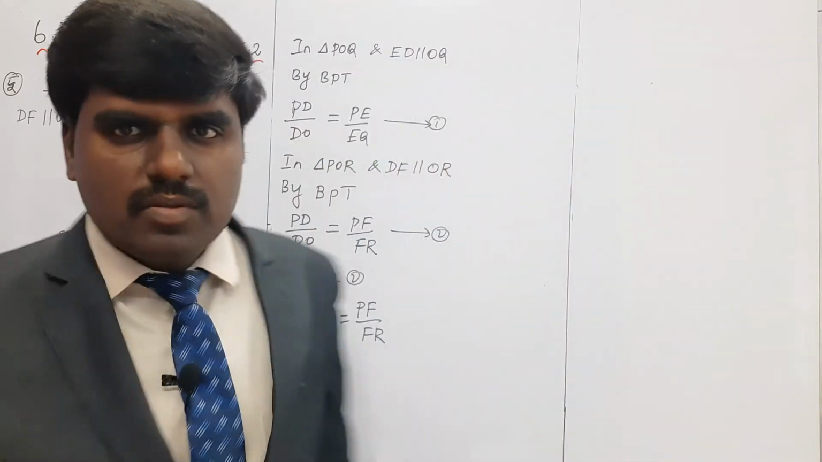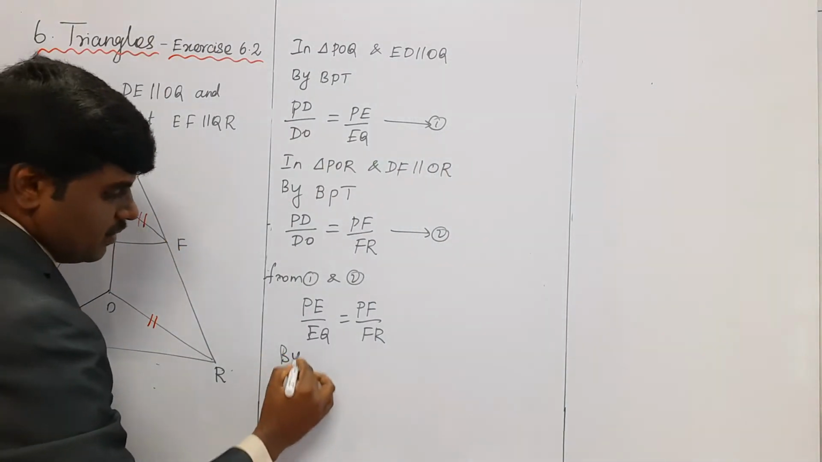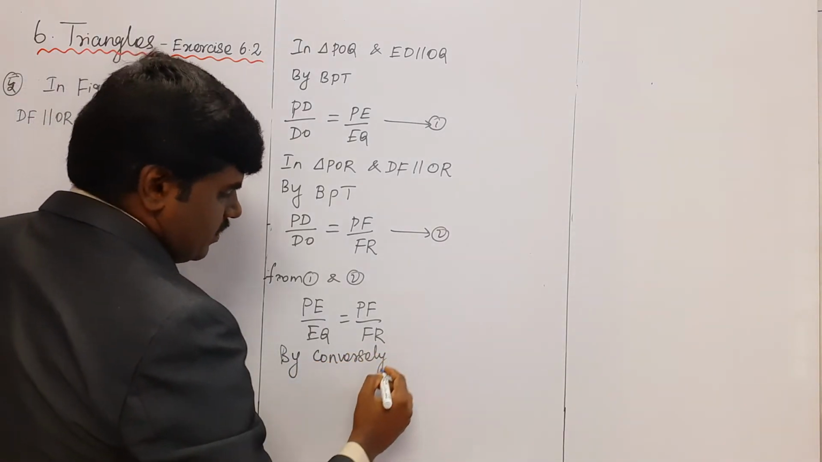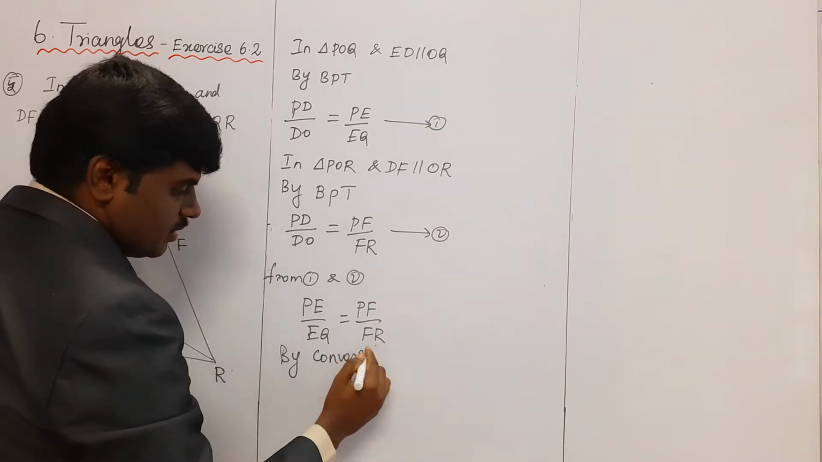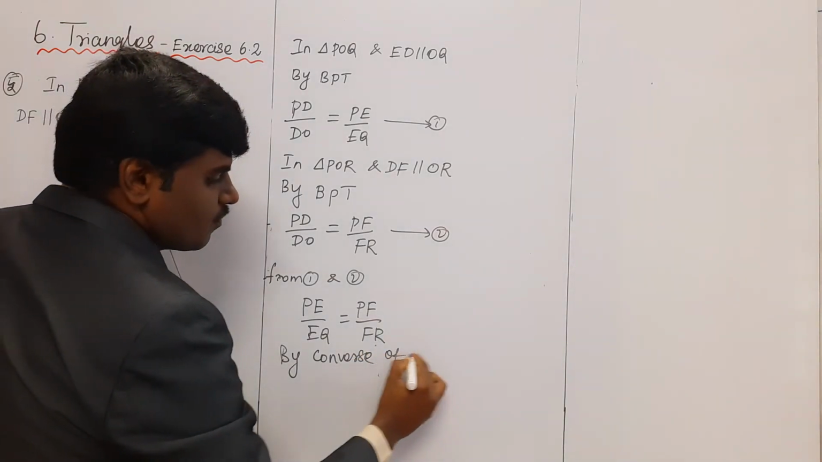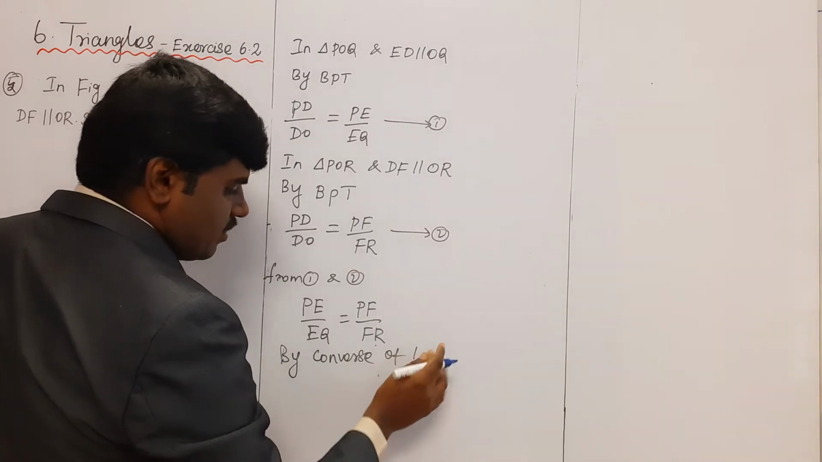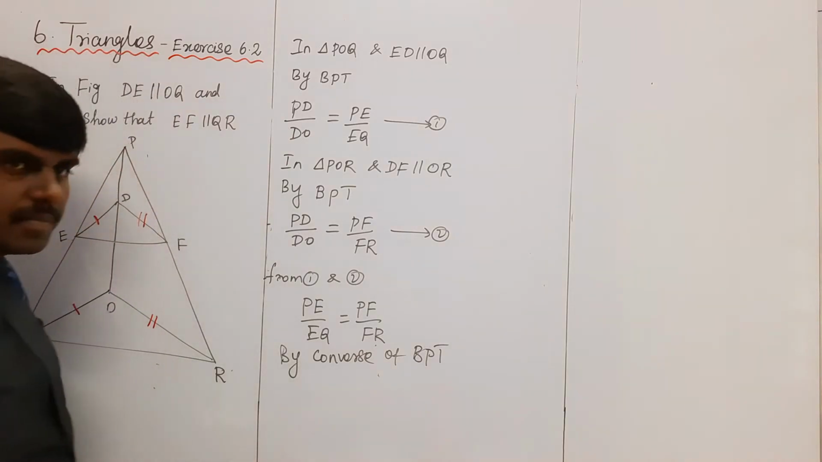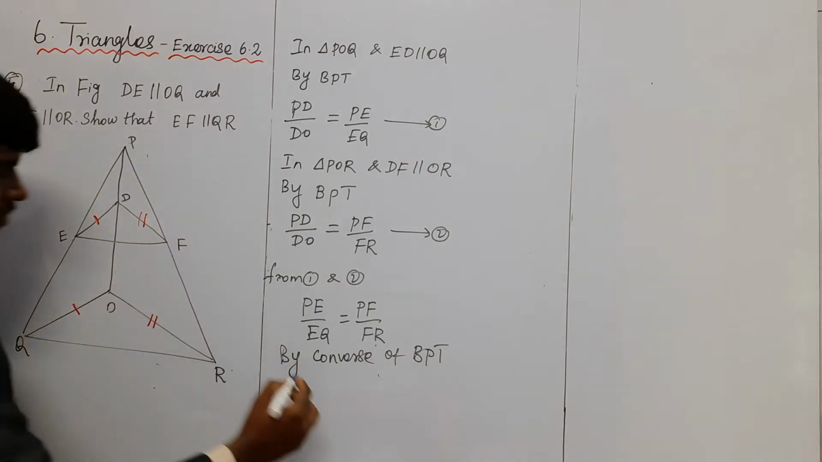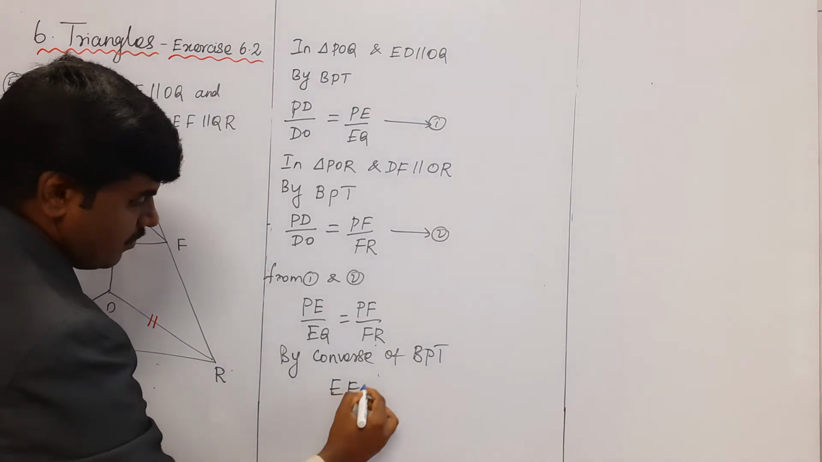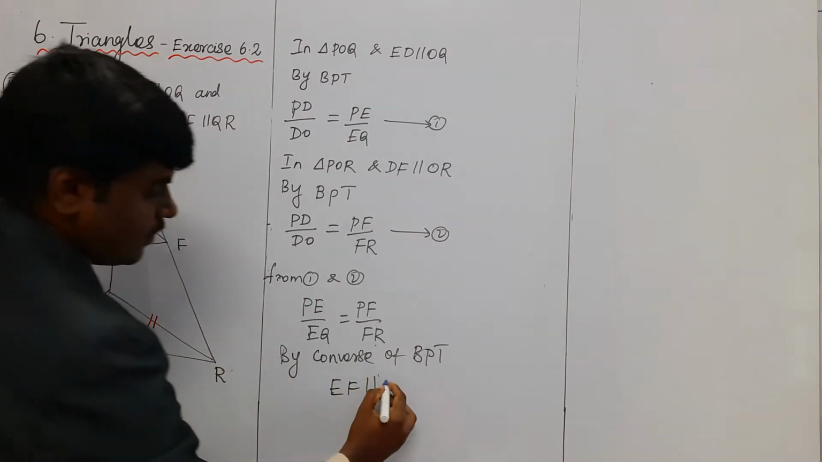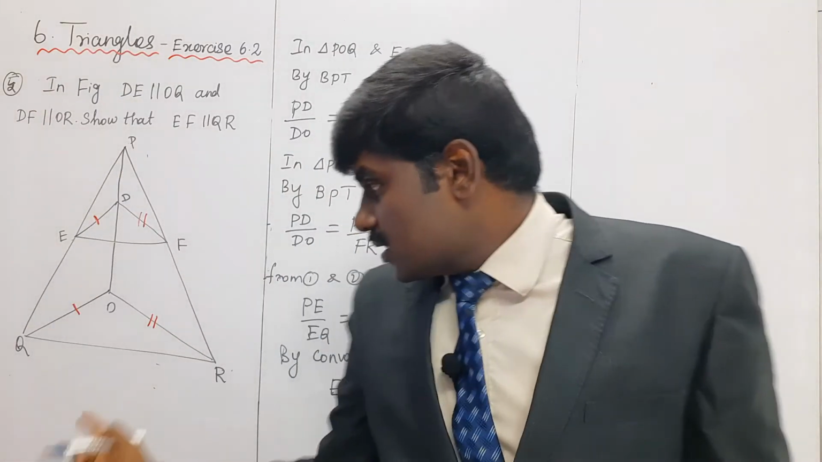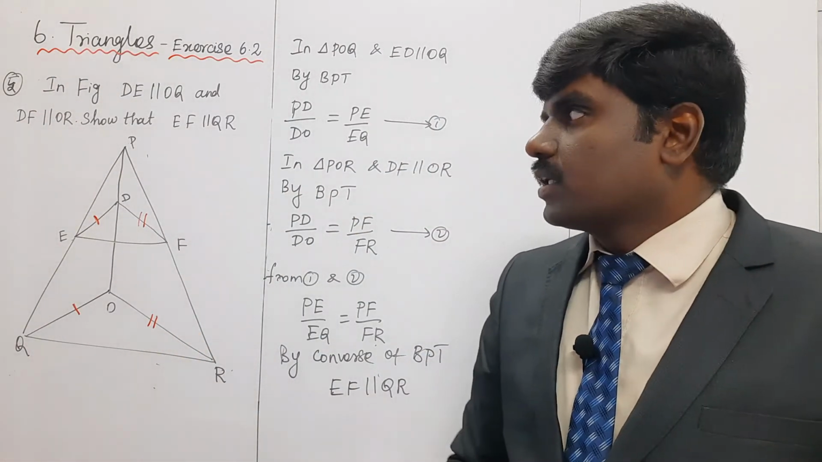I will prove. What a conclusion? By converse of the BPT theorem. So what a conclusion? EF parallel to QR. EF parallel to QR by converse of the BPT theorem. It's clear? EF parallel to QR.